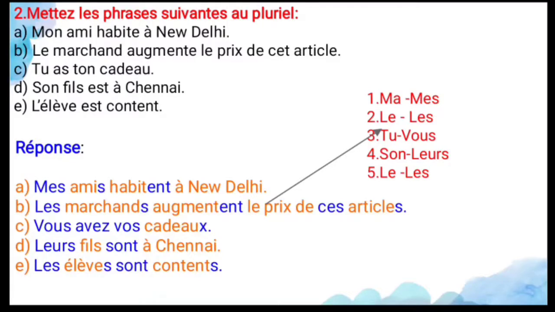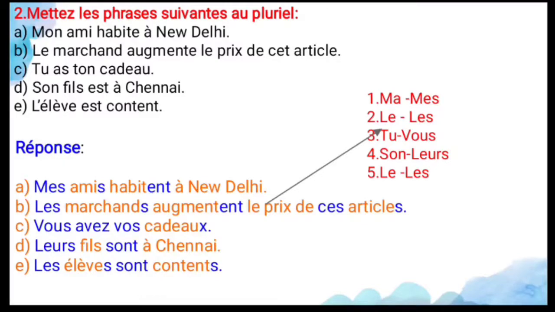And next, le marchand augmente le prix de cet article. So the merchant increases the price of the article. Here the definite article is le, and the plural form of the definite article is les, and marchand is a noun, you have to add s for that, and augmente is the verb. For that verb you have to add ent, and le prix de ces articles. Here the demonstrative adjective is cet, so you change it to ces, and article you add s.